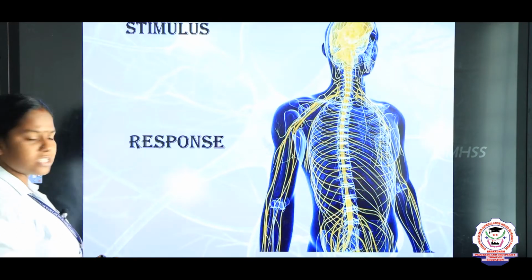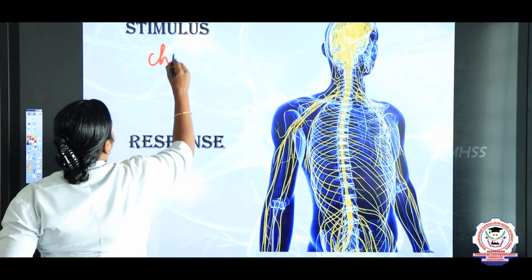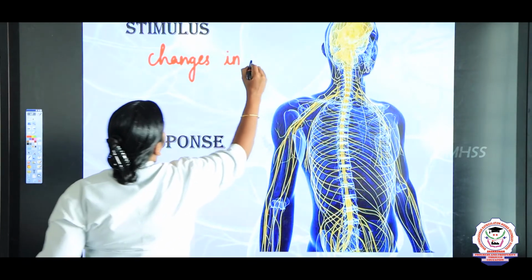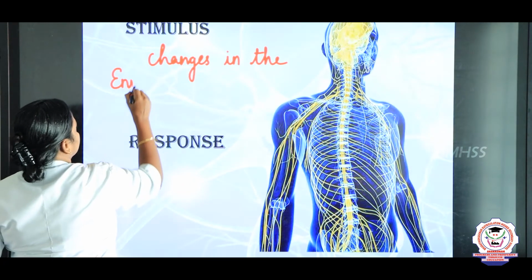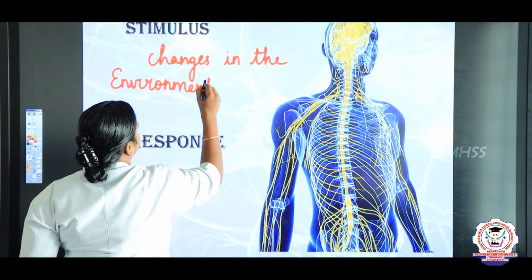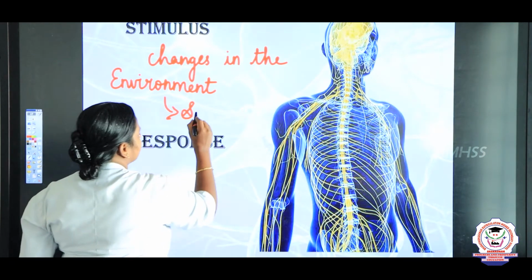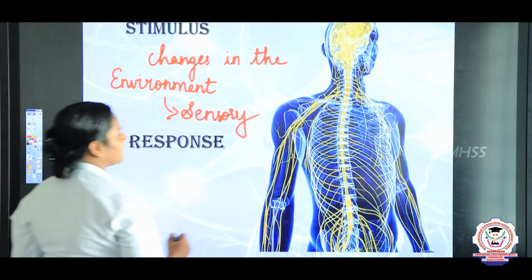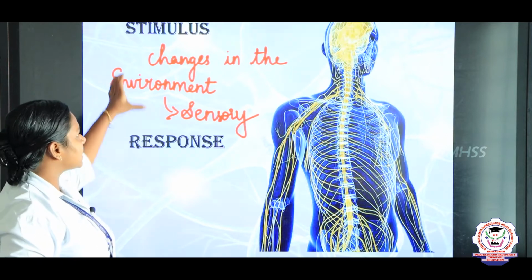So, what is the stimulus, children? Now, let us write the definition. Changes in the environment that are detected by our sensory receptors, or sensory nerves present in our skin. So, that is a stimulus.